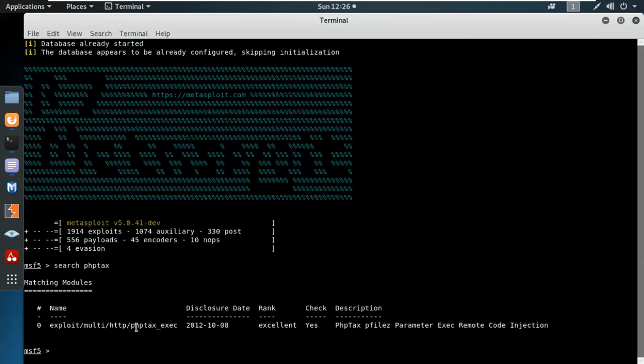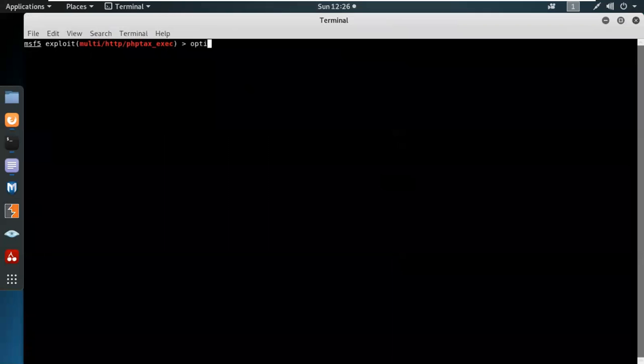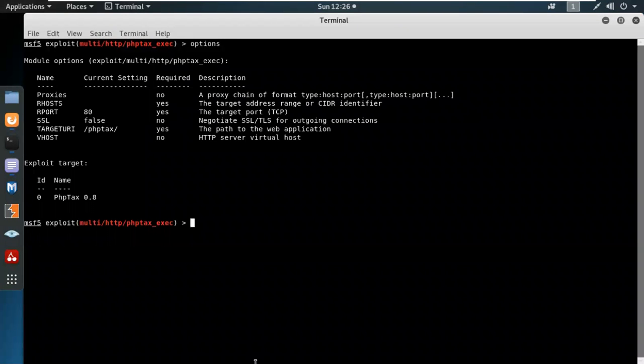And what we have over here is the phptax exec module. Use it. Let's try options. PHP execution means we can execute arbitrary commands through HTTP.